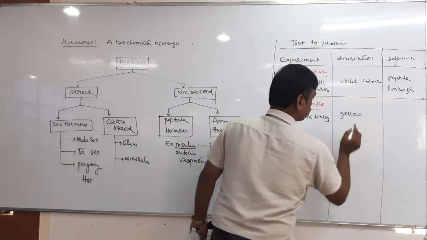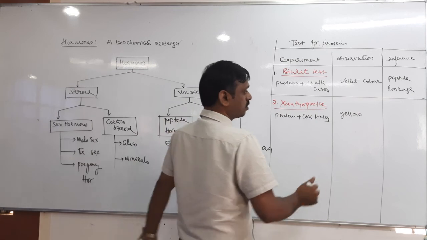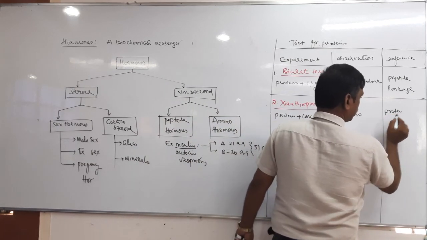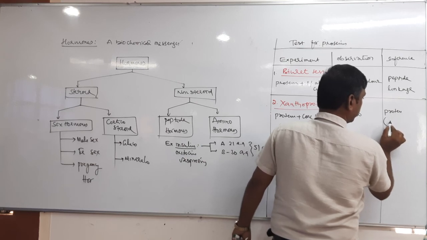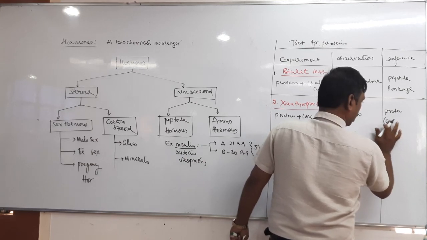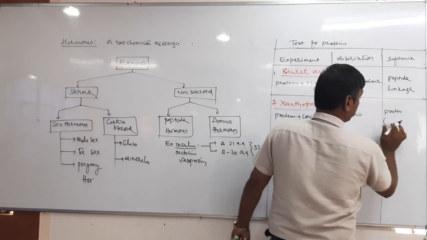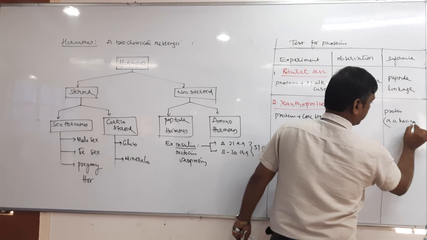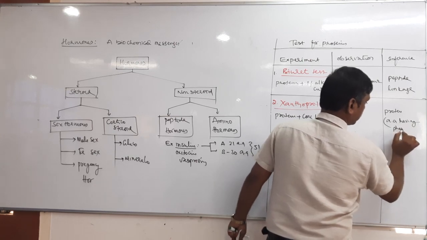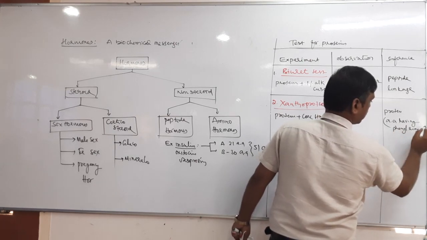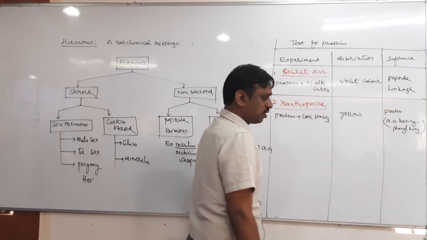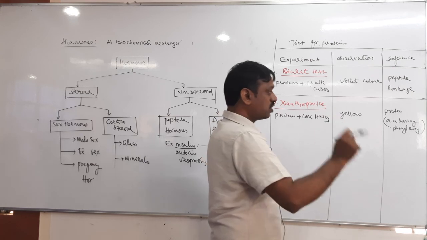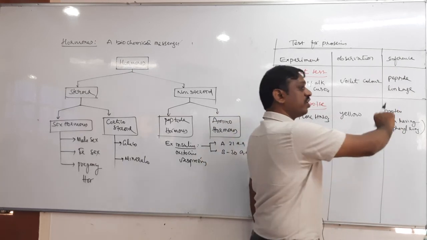The yellow colored solution indicates protein, but particularly protein containing an amino acid having a phenyl ring. So this is a test for protein, but that protein must have an amino acid having a phenyl ring.